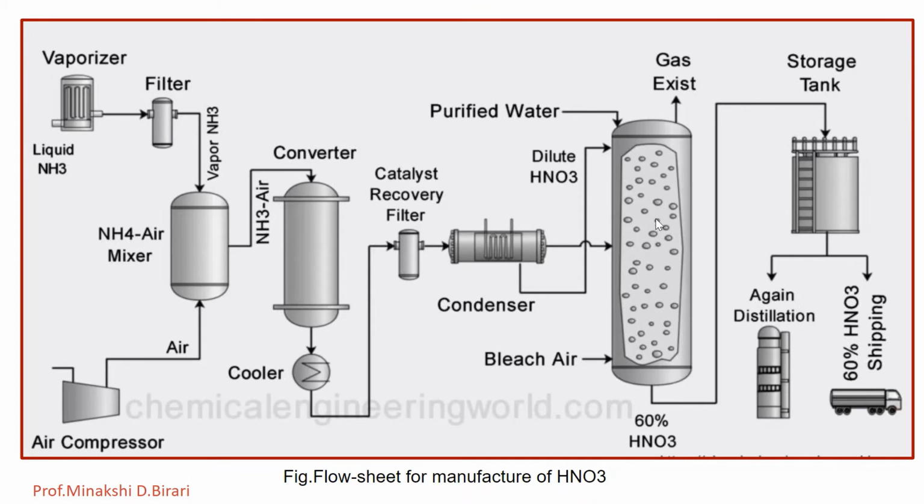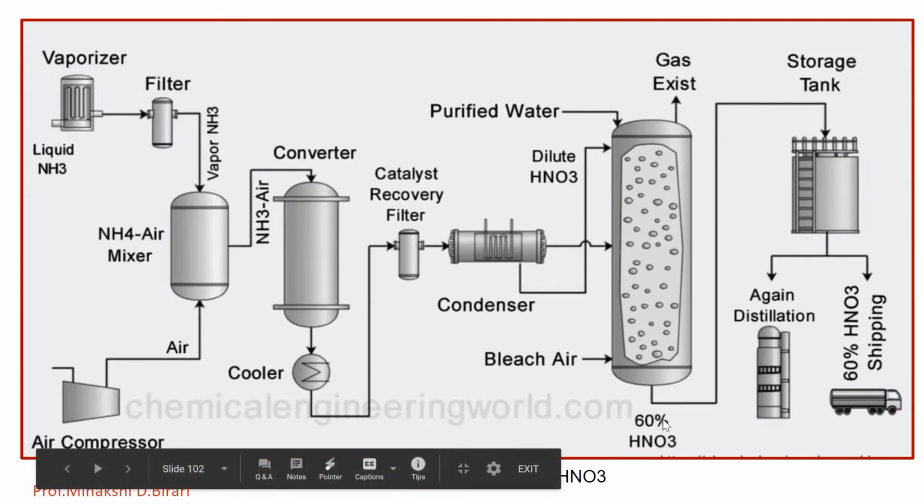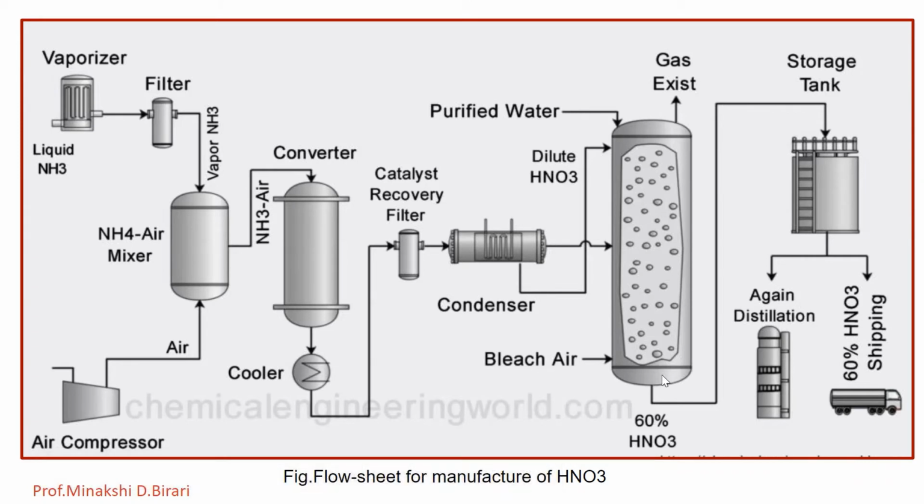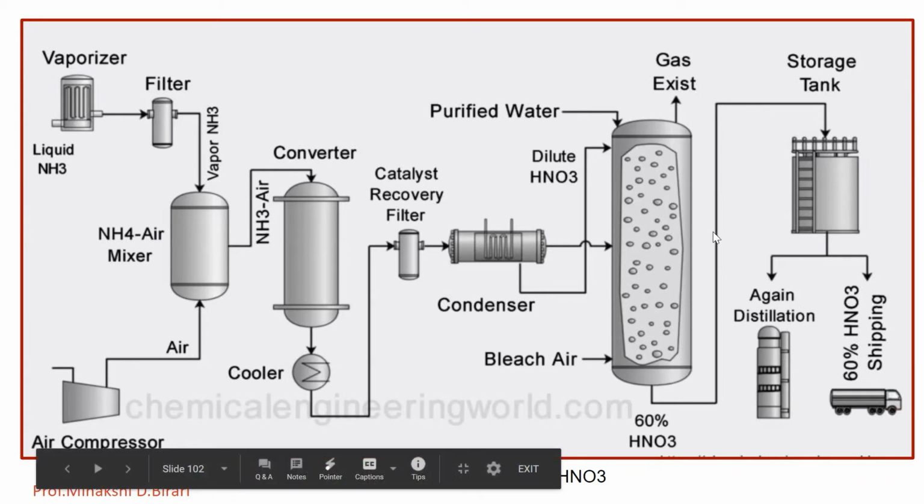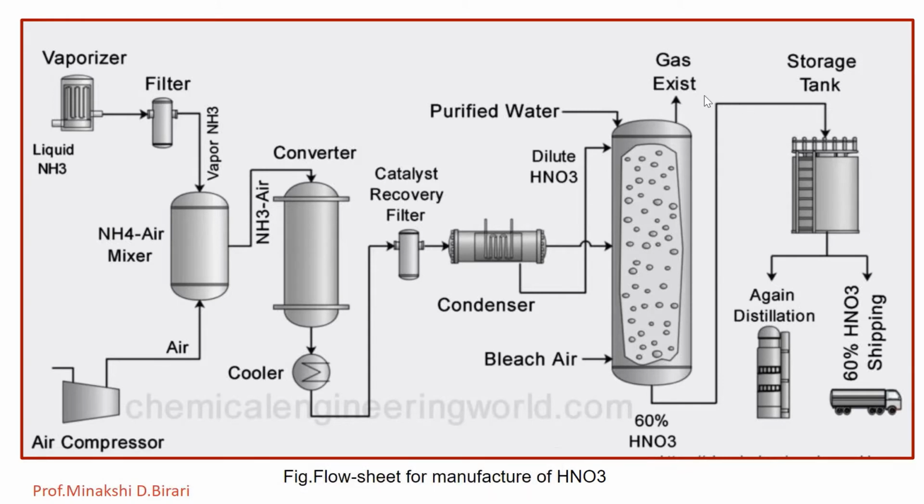Here the absorption of NO2 in water takes place, forming HNO3, that is 60% HNO3. Then nitric acid is obtained at the bottom, about 57 to 60%, and the waste gases are allowed to expel from the top of the tower. So here is the exit of waste gases.